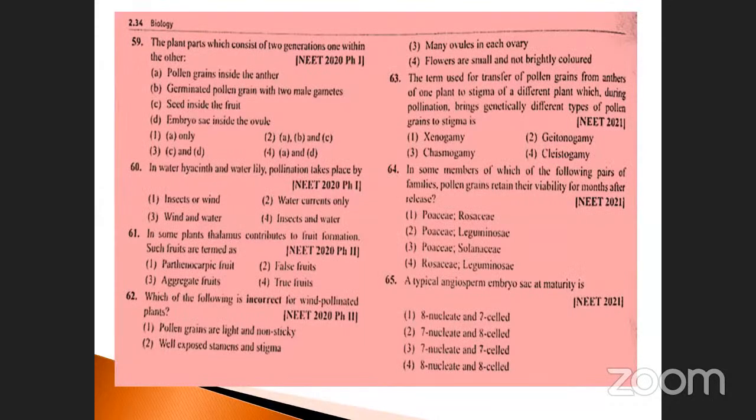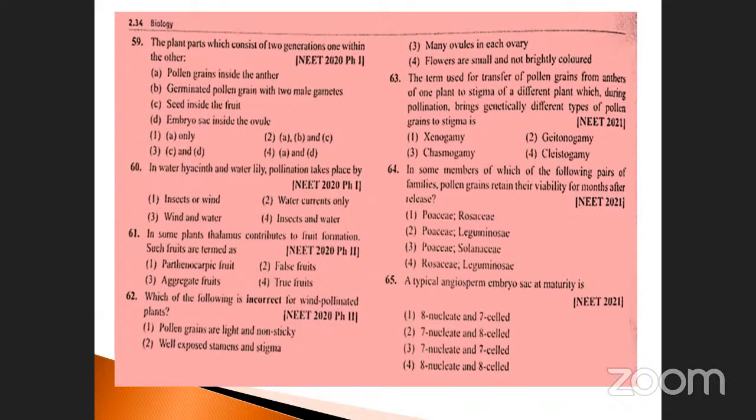Well exposed stamen and stigma. Which of the following is incorrect for wind pollinated plants? Pollen grains are light and non-sticky, that is correct. Many ovules in each ovary is also correct. Flowers are small and not bright colored, this is also correct.